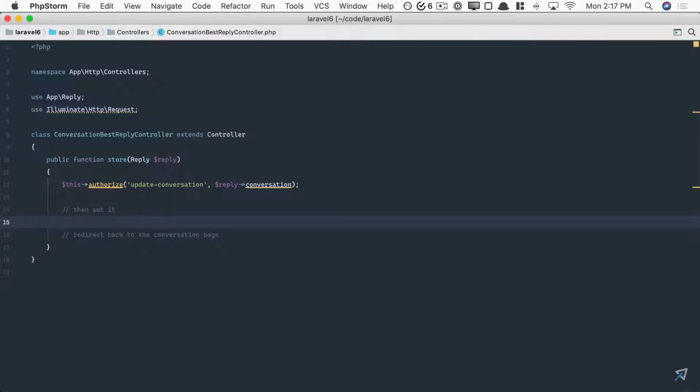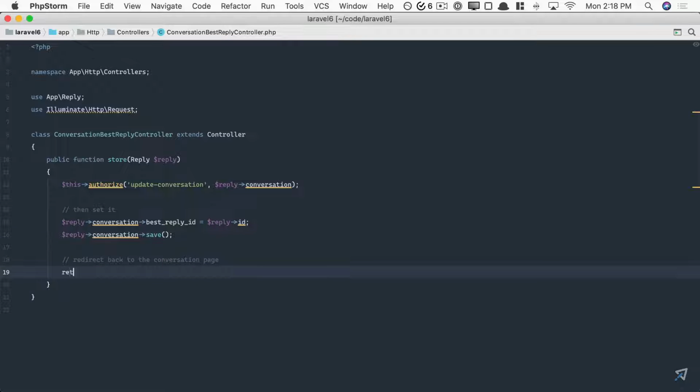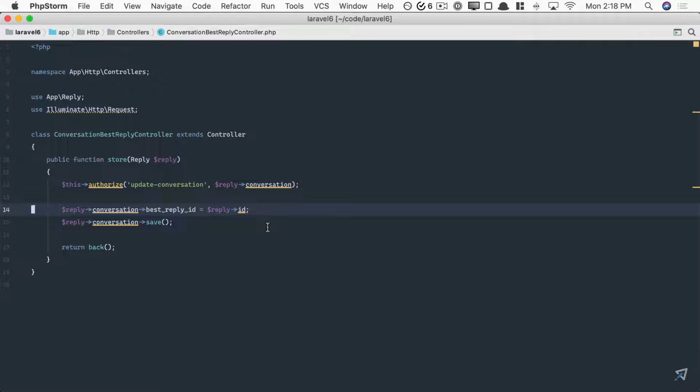Assuming we are authorized to make this request, I can now say reply conversation, and we're going to set the best reply ID equal to the ID of the current reply. And then I can say reply conversation save. Finally, we can redirect back. So I can say return back. And that'll get us started. All right, so let's give this a shot.